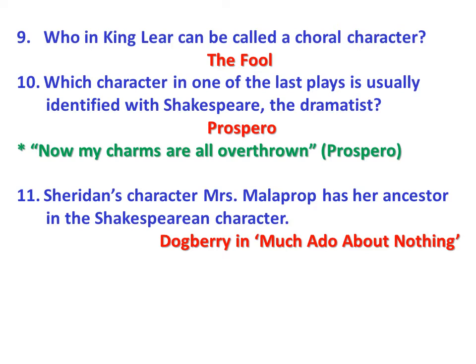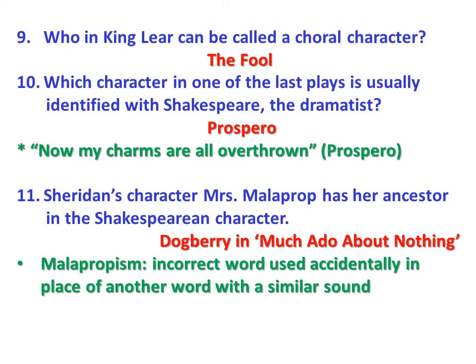So similarly, Dogberry in Much Ado About Nothing also makes similar errors. So that is why Sheridan's character, Mrs. Malaprop, has her ancestor in the Shakespearean character. And Dogberry is a constable who watches over the city in Much Ado About Nothing. And Dogberry also makes speech errors, like instead of respect, he says suspect. So that is about Dogberry in Much Ado About Nothing.